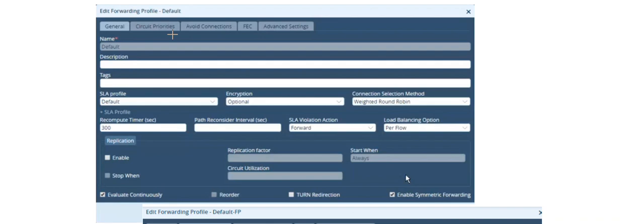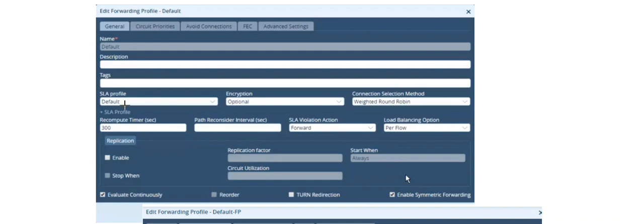Next, we have the forwarding profile. The forwarding profile, as we saw, will switch the traffic from MPLS to internet when there is a 5% loss. So we will create a forwarding profile here. We will give it a name, description, and we have to attach the SLA profile that we have created. As we discussed, we can have multiple SLA profiles and forwarding profiles in our router. So we have to select the appropriate SLA profile that I have created for my particular application. So I will create my SLA profile and call it here.